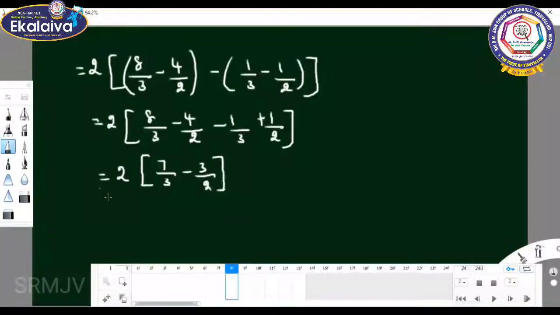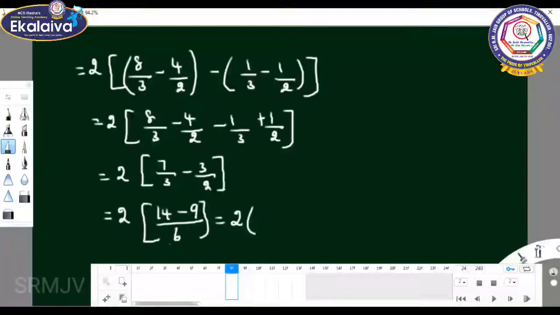So you can take the LCM as 6. 2 into [14 minus 9] by 6. 14 minus 9 is 5, so 2 into 5 by 6 gives 5 by 3. So expectation of x, E of x, equals 5 by 3.